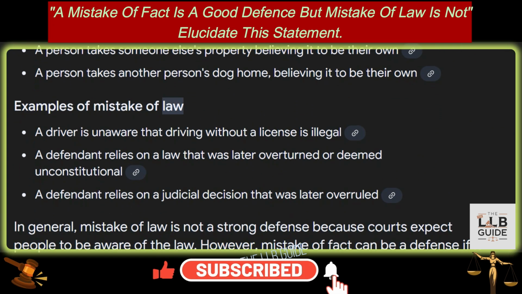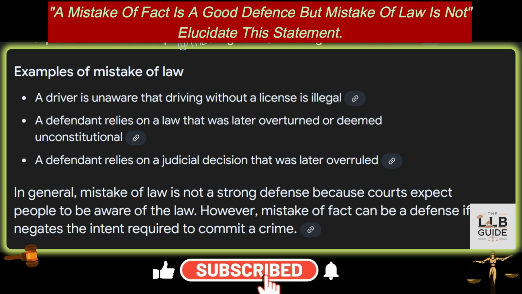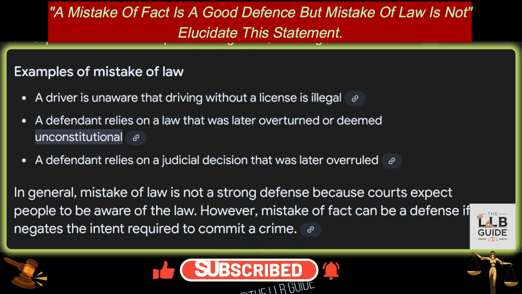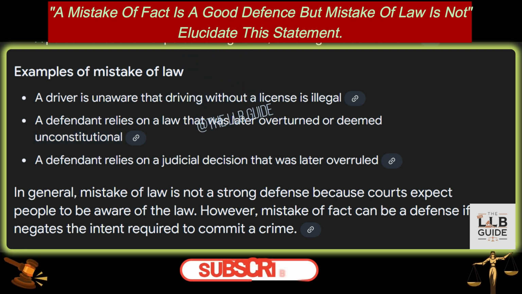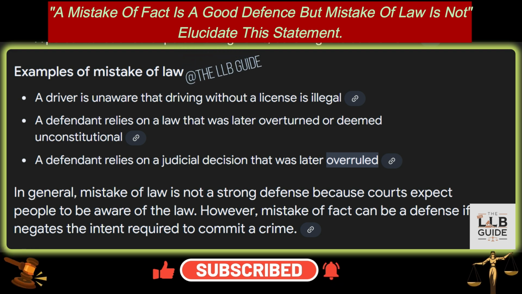Examples of mistake of law. 1. A driver is unaware that driving without a license is illegal. 2. A defendant relies on a law that was later overturned or deemed unconstitutional. And 3. A defendant relies on a judicial decision that was later overruled.